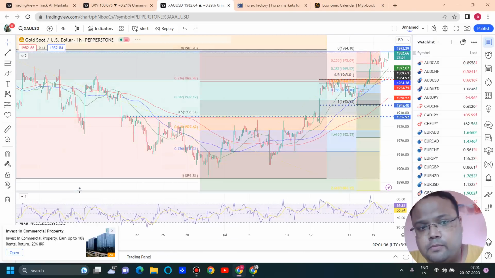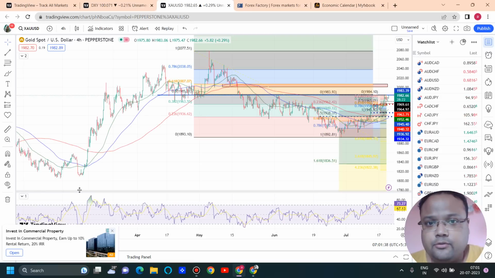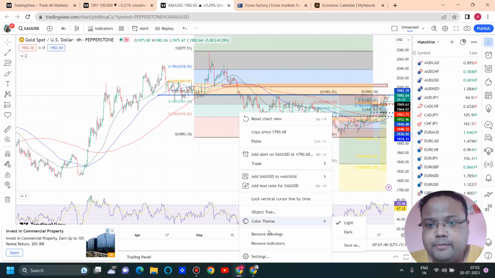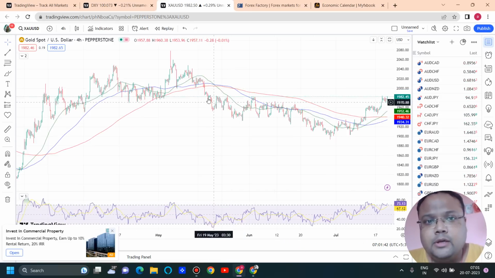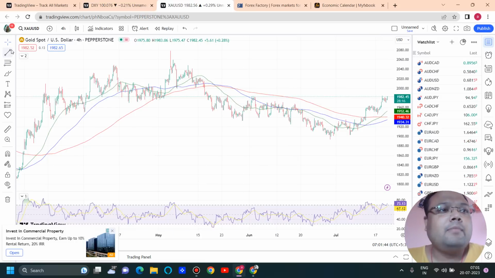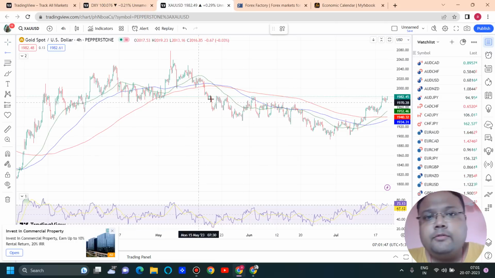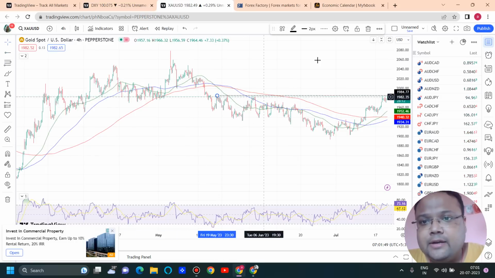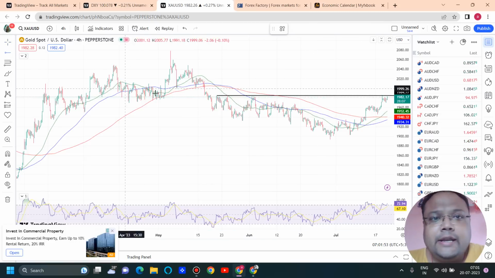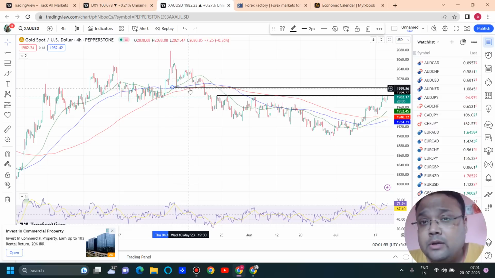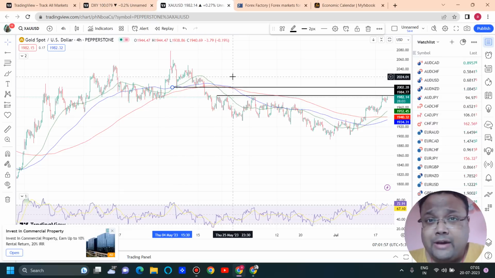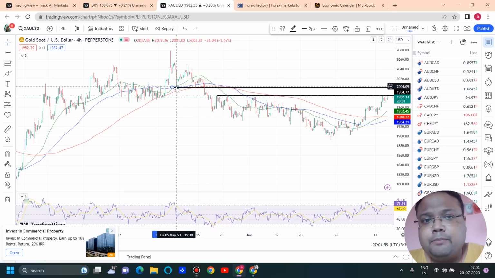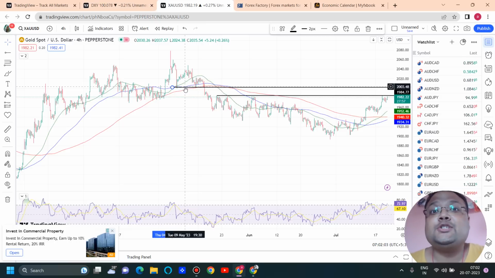Let me show you. See, this is the Forex chart in front of us. Let me remove the drawings here. You can see that if the market breaks this level here, then we do not have any immediate resistance. The next resistance will be around the 2001-2005 level, and the reason is that the previous support will be working as resistance. Still, it is not a very strong one.